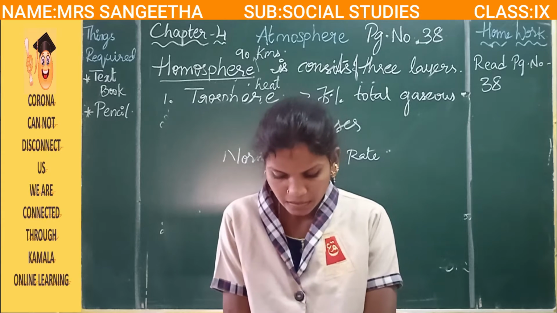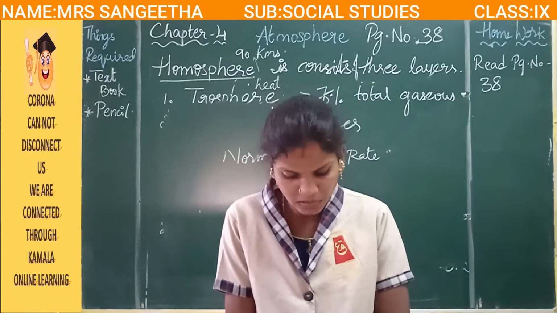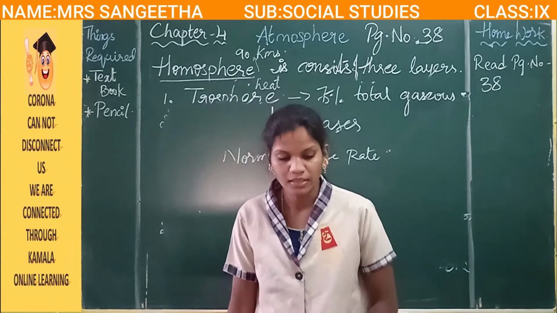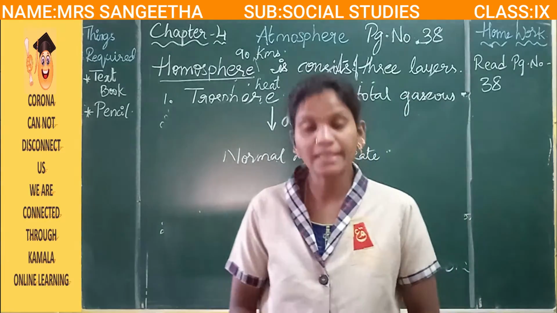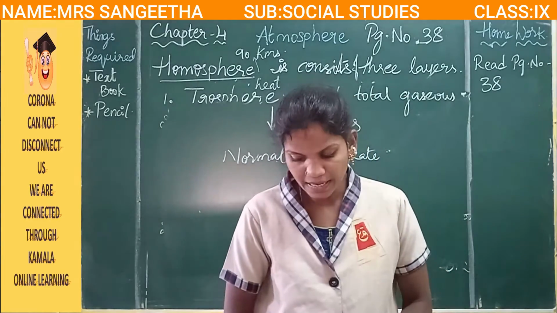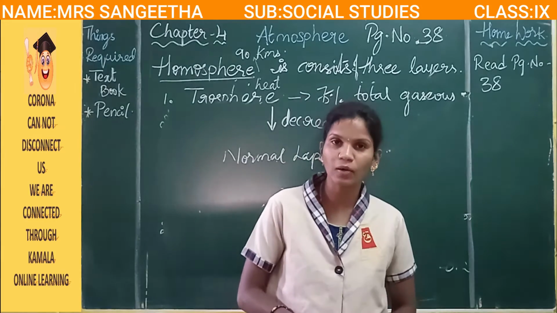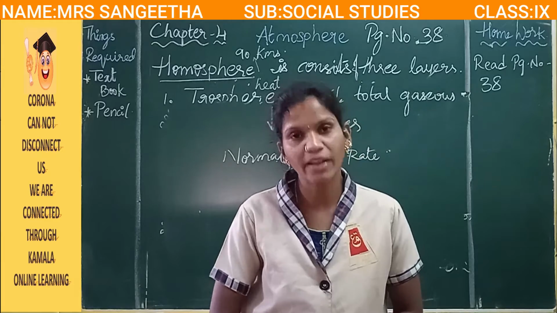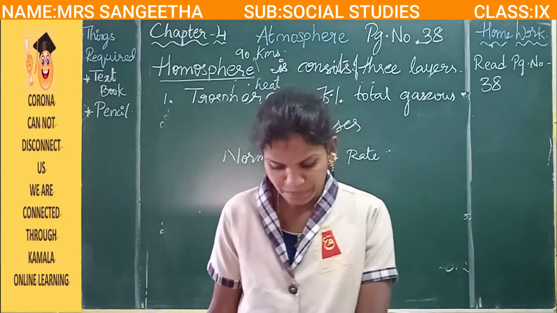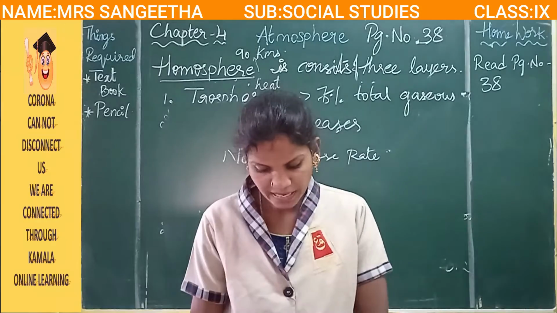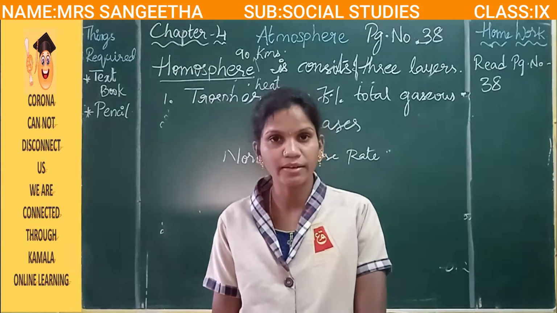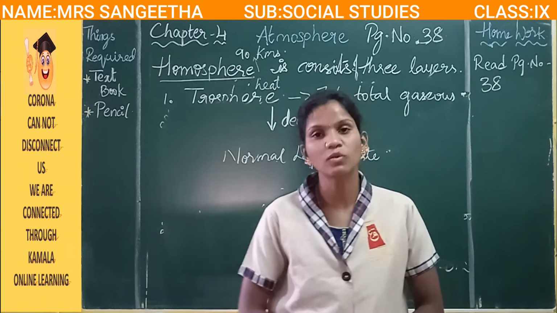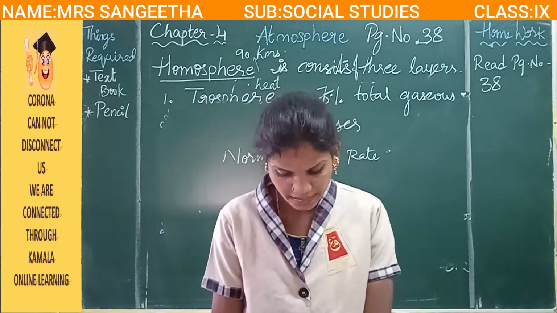One important feature of the stratosphere is that it contains the ozone layer. The temperature increases as altitude increases. The stratosphere extends up to 50 kilometers and is free from clouds. Aircraft fly in this stratosphere. It contains the important part called the ozone layer.